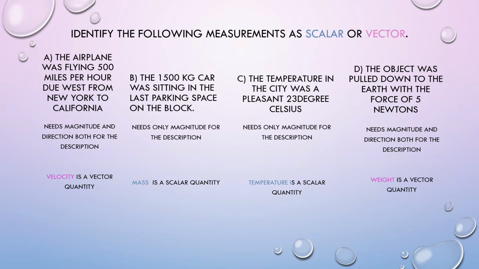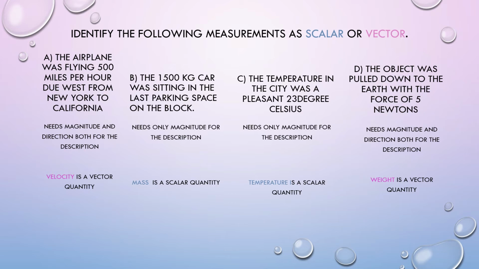So some direction along with the distance between the two points must be known. So this is displacement. It needs magnitude as well as direction for the description. So we can say velocity is a vector quantity. It is measuring velocity, distance upon time, in a certain direction.